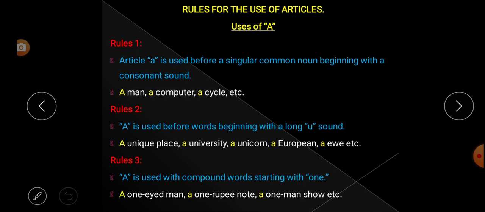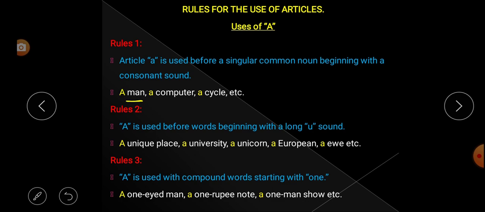Listen carefully. First, we have to use article a before a singular noun. Look here, a man. Is it singular or plural? Obviously it is singular. Next, common noun. We know that man is a common noun. So it is singular as well as a common noun. Next, beginning with a consonant sound. It is beginning with M. M is a consonant only.